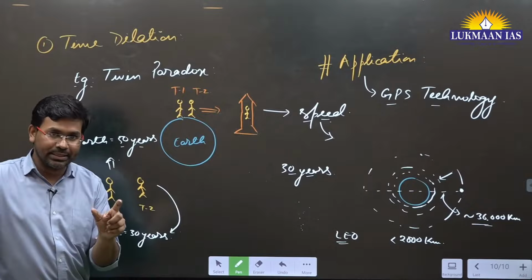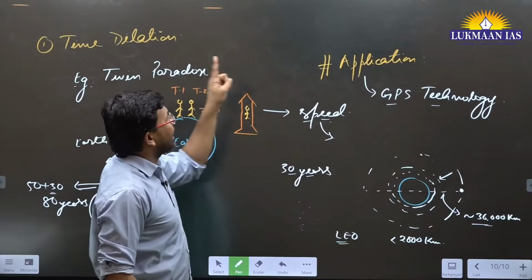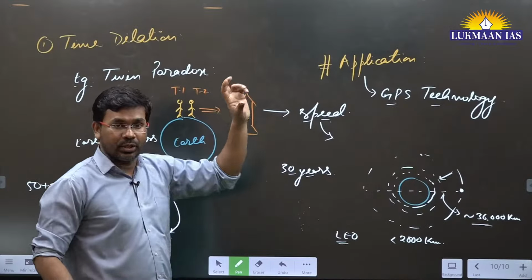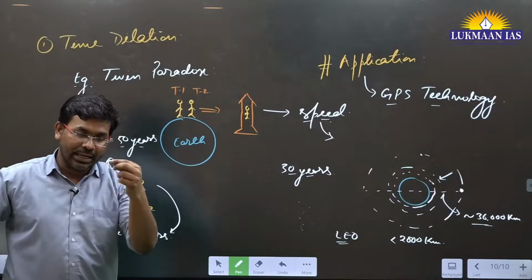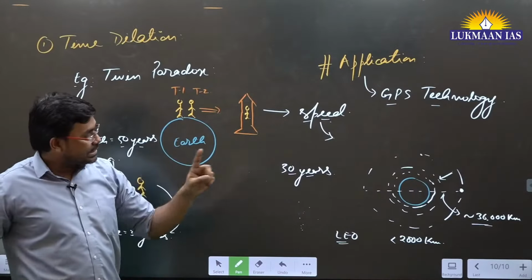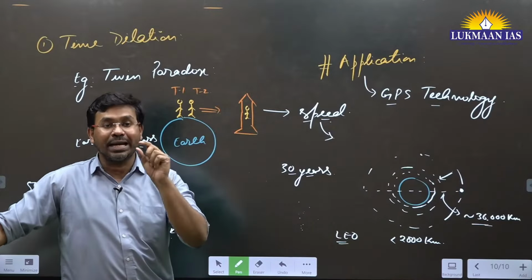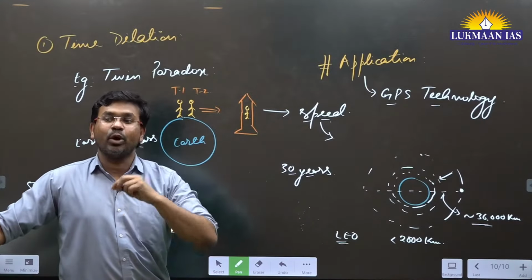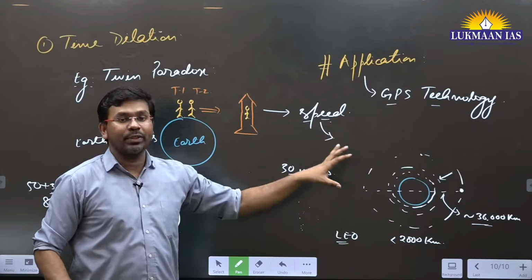Are you understanding this? In GPS technology, we find application of time dilation. We continuously keep adjusting the time. In satellites, we have atomic clocks, and those atomic clocks are adjusted on a regular basis so that they are in sync with the time on the Earth.